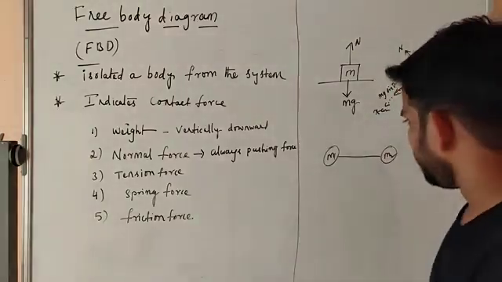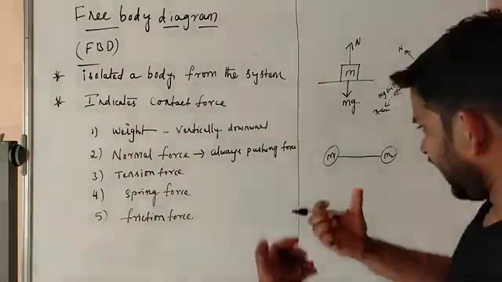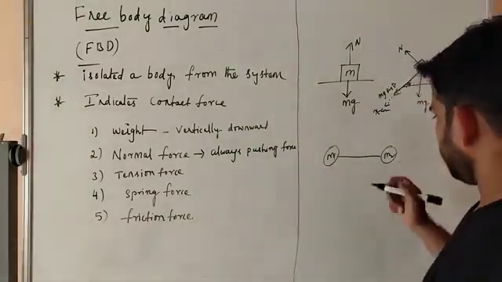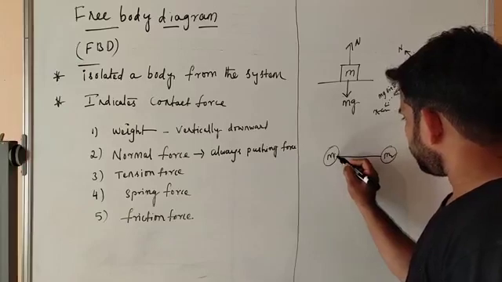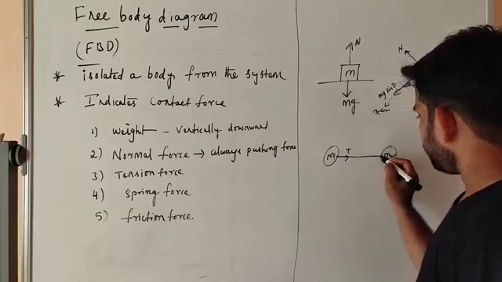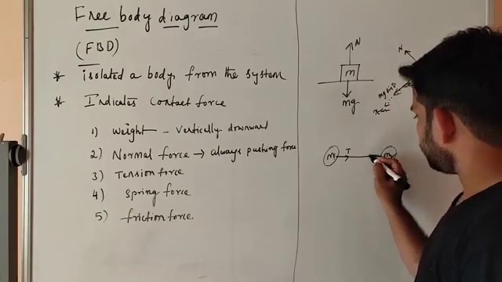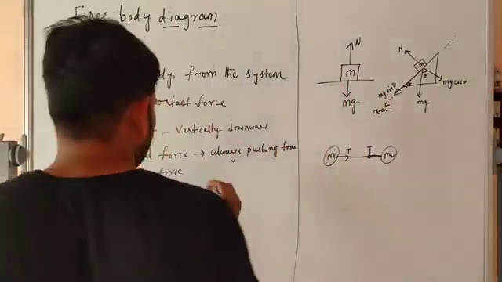How can you say it has some tension? If the bodies are pulling each other, from this point of contact, the tension should be like this. The tension is always a pulling force.